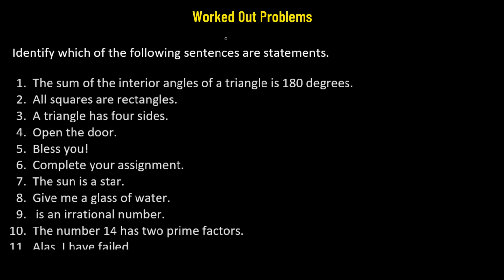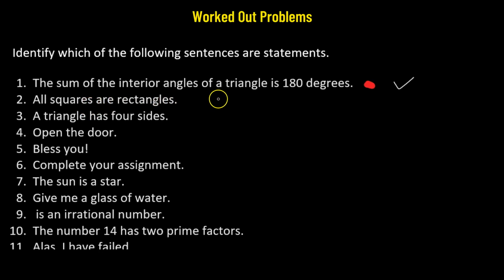Number 1, the sum of the interior angles of a triangle is 180 degrees. Now, of the four different types of sentences, this is going to be an assertive sentence because this is making an assertion. Next, we need to ask whether this assertion is true or false. We know that this is a true fact. Since the assertion is true, that means our given sentence is a statement.